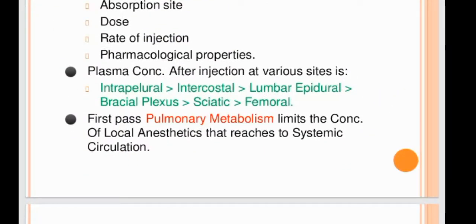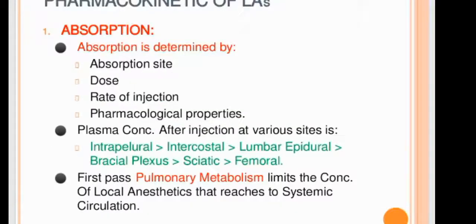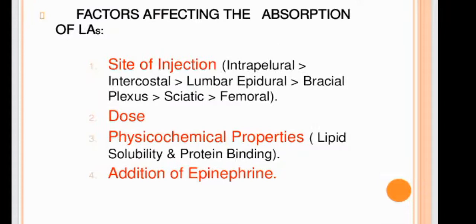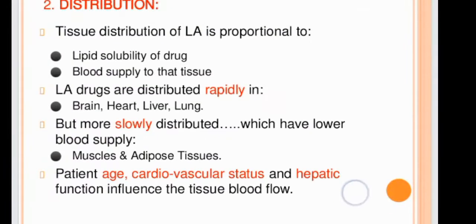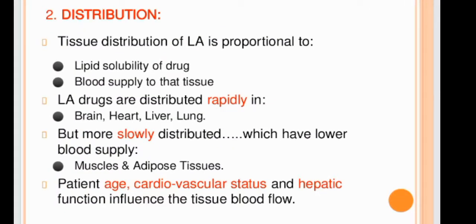Further, we have the pharmacokinetics of the local anesthetics. Absorption is determined by the absorption site, dose, rate of injection, pharmacological properties, and plasma concentration. First pass pulmonary metabolism limits the concentration of the local anesthetics. Factors affecting absorption are the site of injection, dose, physiochemical properties, and addition of epinephrine. For distribution, tissue distribution is proportional to lipid solubility and blood supply. They are distributed typically in the brain, heart, liver, and lung, but slowly distributed to tissues with low blood supply, like muscles and adipose tissues.